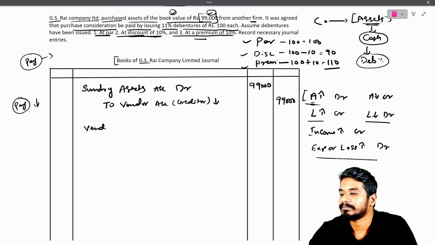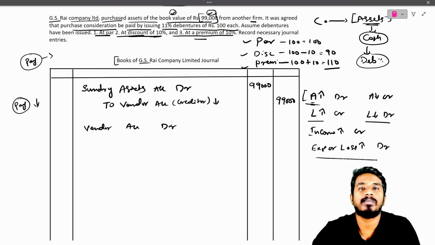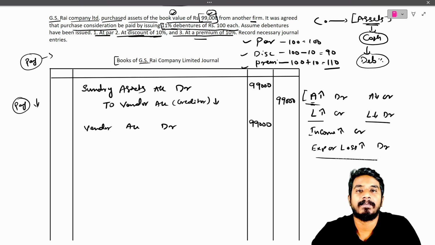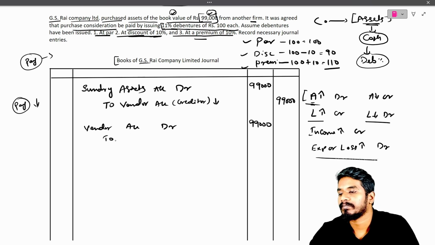So the vendor account will get debited for how much we need to pay, 99,000, the same. Then how will we pay? We will pay through debentures, so the liability will increase. What percentage of debenture? 11% debenture account.